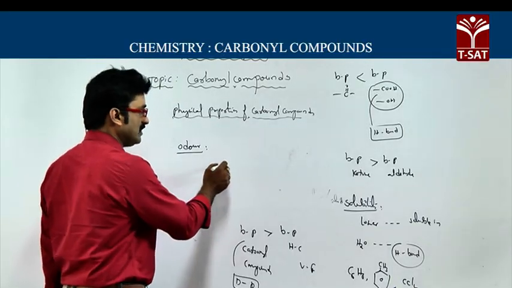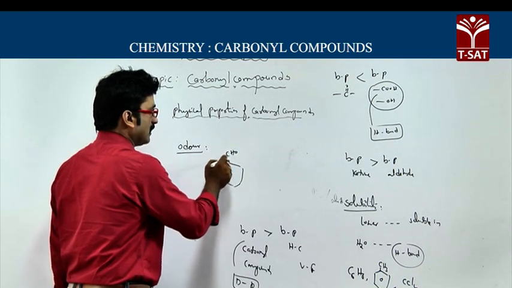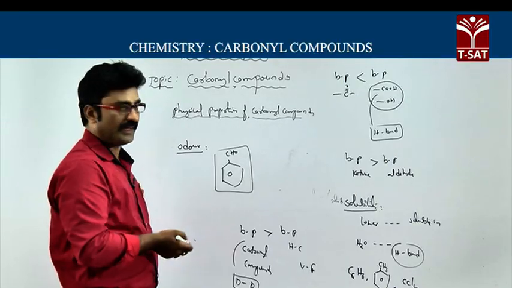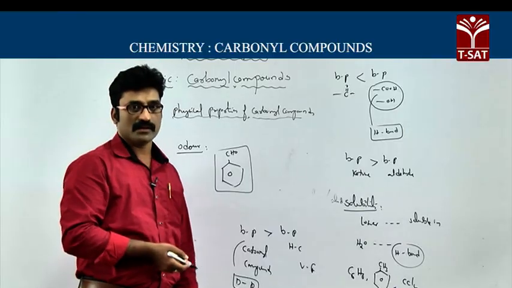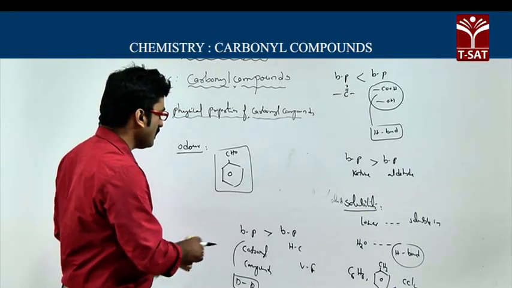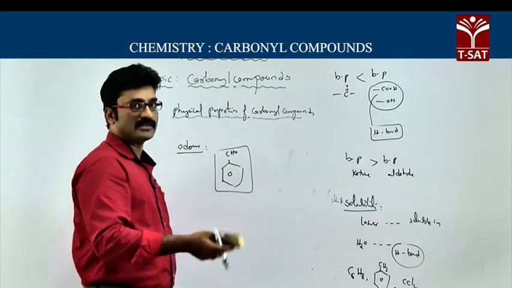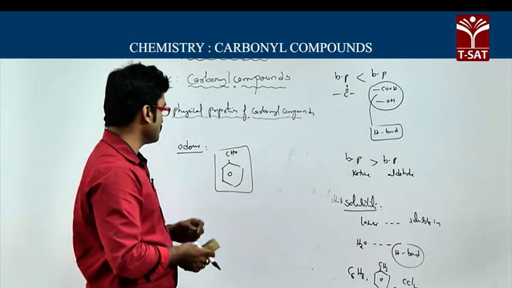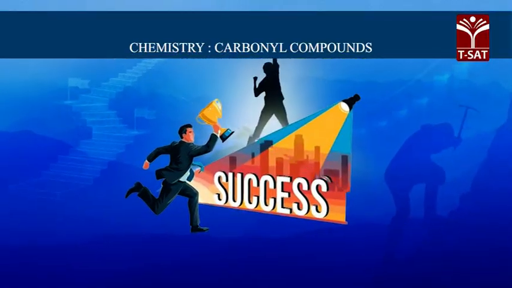You know that benzaldehyde is used as almond flavor. So aldehydes can be used as flavoring agents for their fragrance. So, these are the physical properties of aldehydes and ketones.